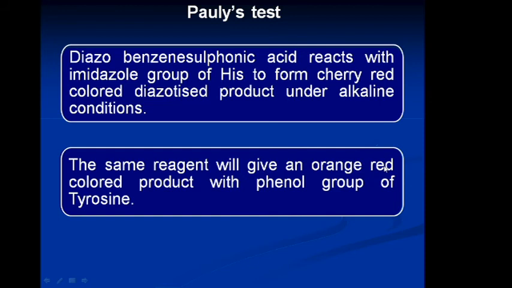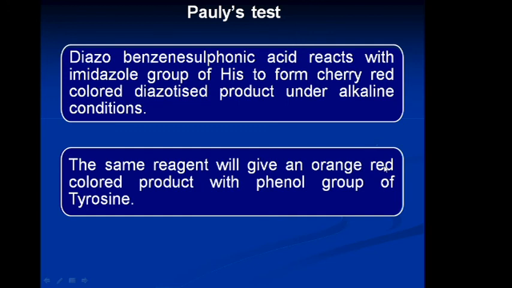Now the next reaction is Pauly's test. Sulfanilic acid reacts with the imidazole group of histidine to form a cherry red colored diazotized product under alkaline condition. The same reagent will give an orange red colored product with the phenol group of tyrosine. So the main performing component is tyrosine.